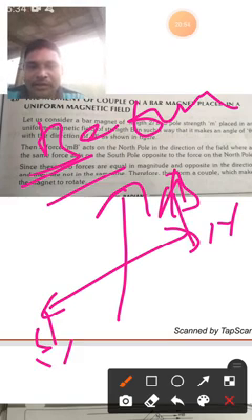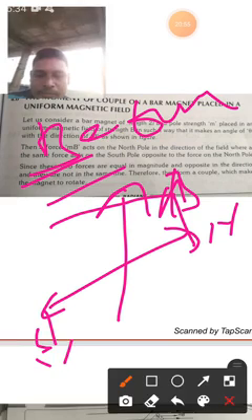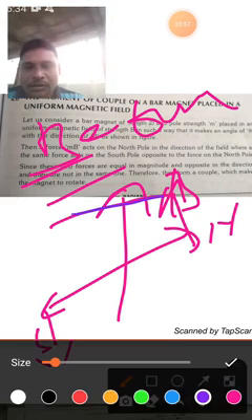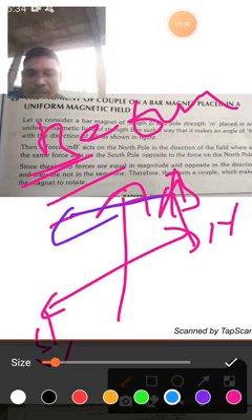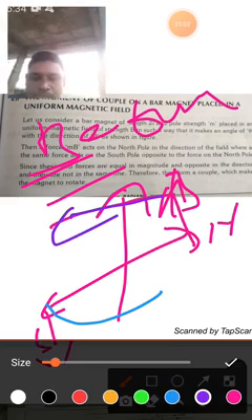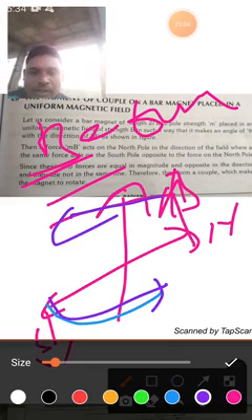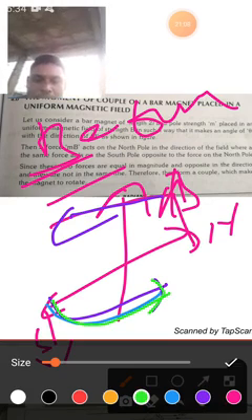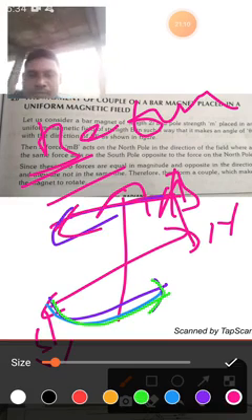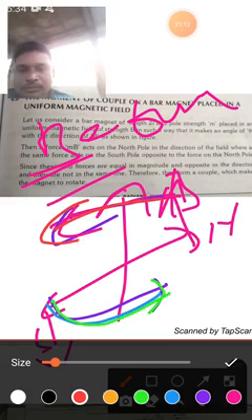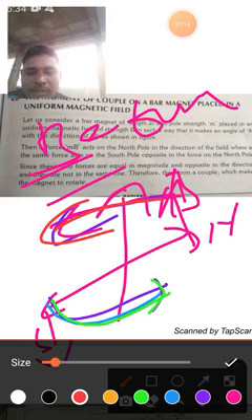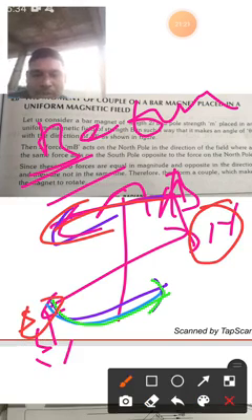Whenever it is rotated to this side, and it is rotated to this side, then this south pole is coming to the place of the north pole and the north pole is coming to the place of the south pole after some time.